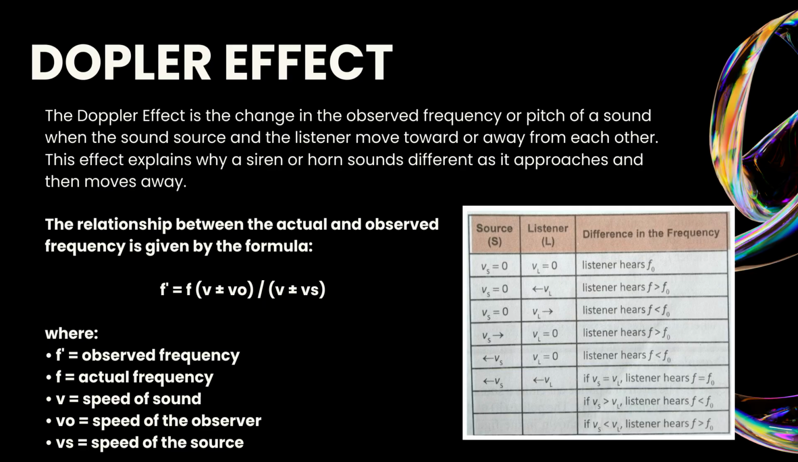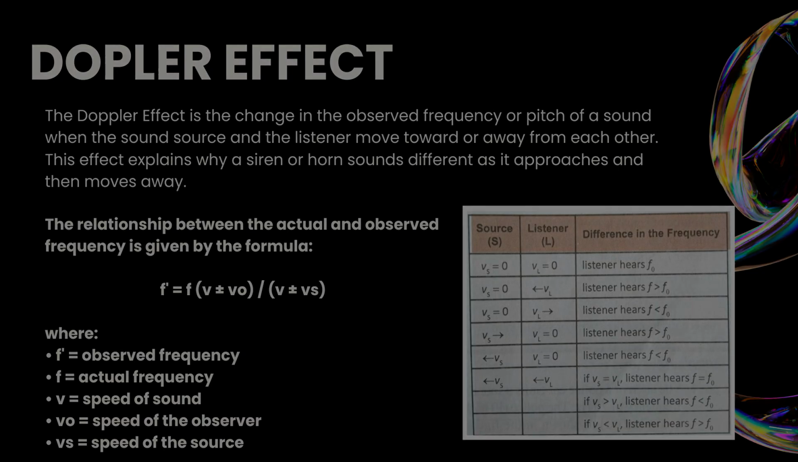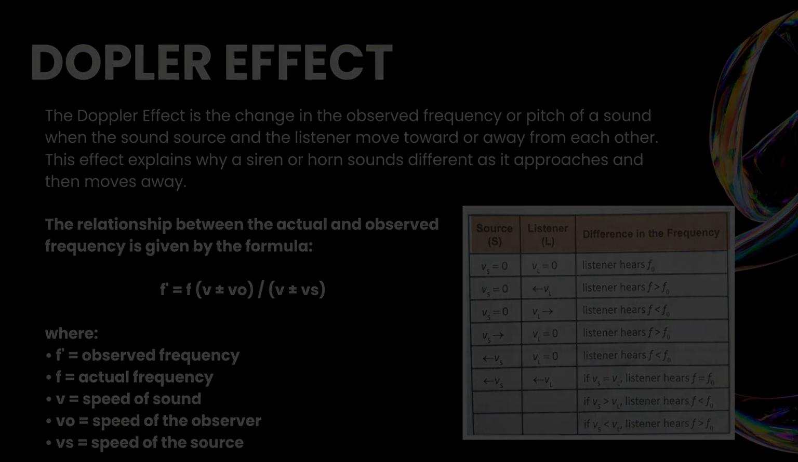The Doppler effect also affects loudness. As the source moves closer, the sound becomes louder because the waves are packed closer together and reach your ears more frequently. But as it moves away, the sound becomes softer because the waves spread out and lose intensity over the distance.